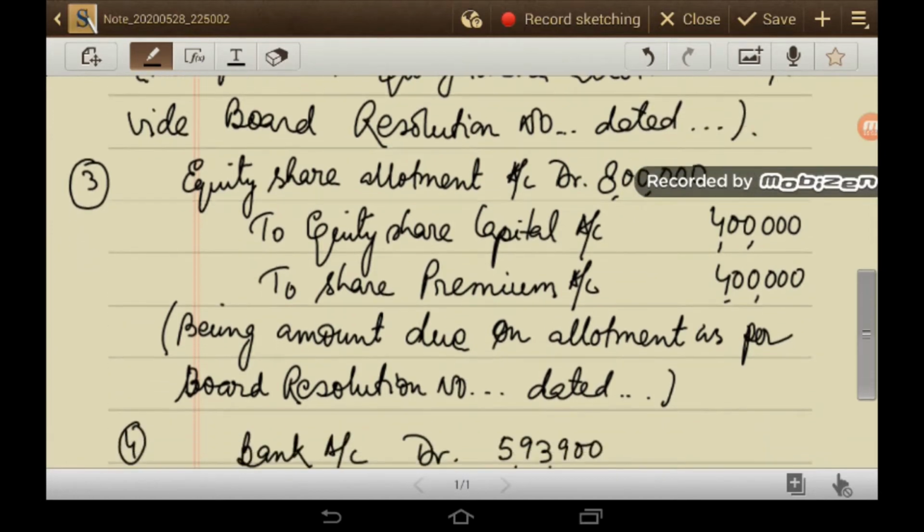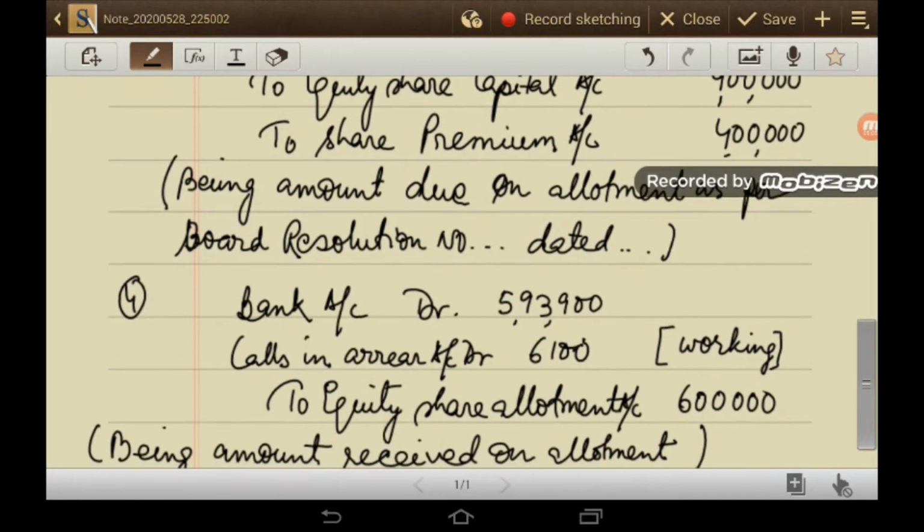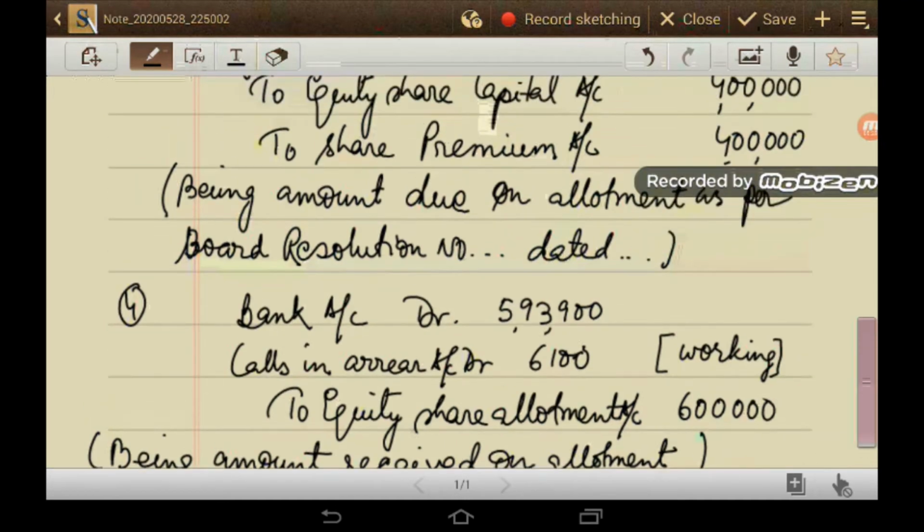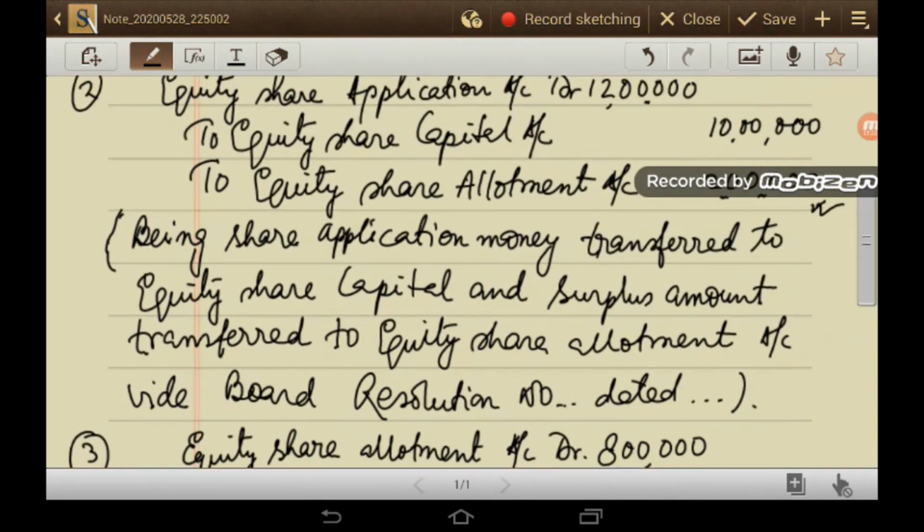The fourth journal is for the amount that you have received at the time of allotment. Bank account debit 5,93,900, calls in arrear account debit 6,100, sorry, and to equity share allotment account 6 lakh. Earlier, in the second journal, we have already credited 2 lakh to equity share allotment account.